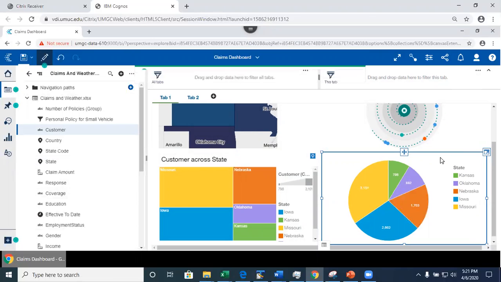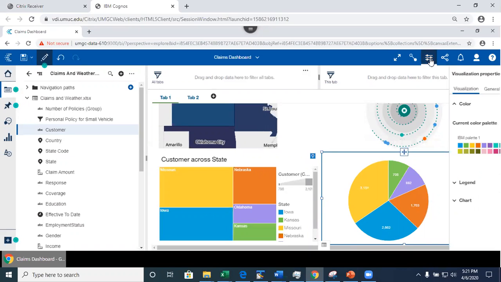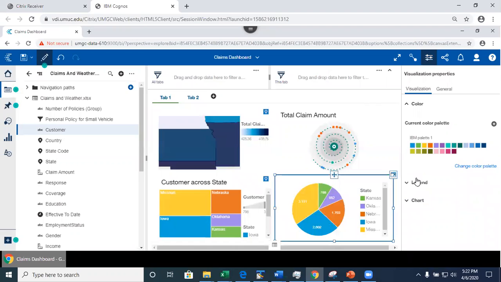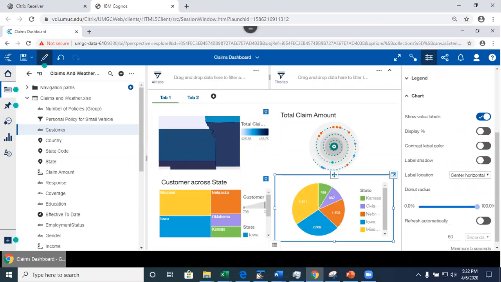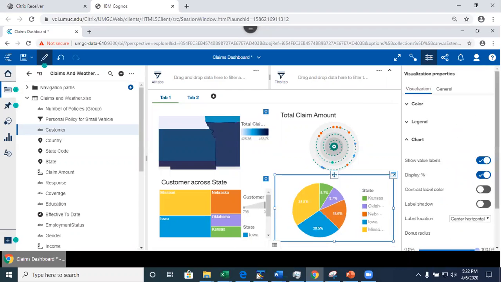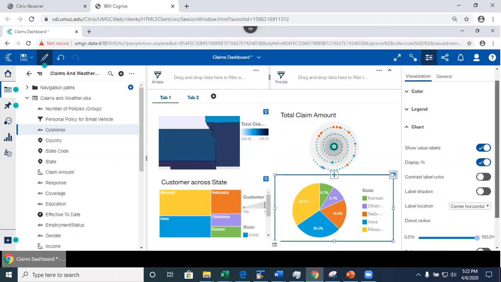Now, remember I told you that the properties that you can change depend on the visualization. I select the visualization and I'm going to click in here to open up the properties window. So what do I see here? I'm going to click on the chart now. I want to see the labels, but instead of showing the numbers, I want to see the percentages. I want to do that, so that's one option I have.